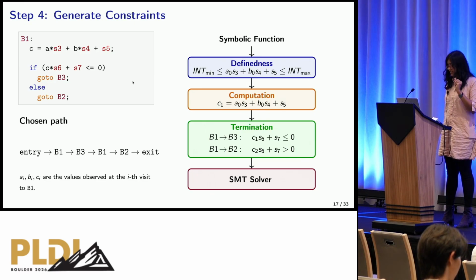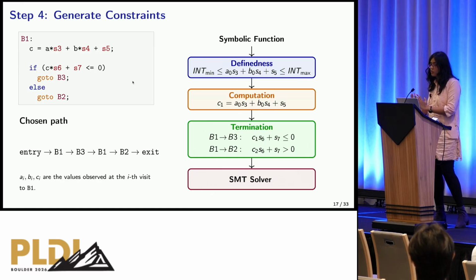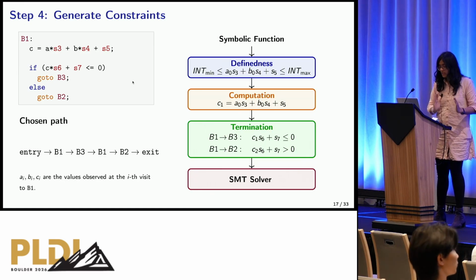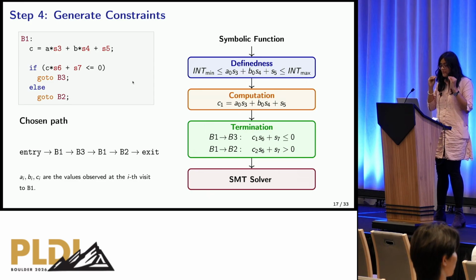Lastly, and this is the constraint that distinguishes us, termination. Termination helps us mold exactly where we want the program path to go. We want the program to go from B1 to B3. Sure, C1 times S6 plus S7 should be less than or equal to 0. This is what can help us ensure that the edges we want exactly are taken, and this is what helps us ensure that the program exactly follows pi.